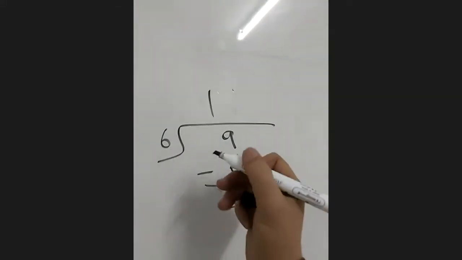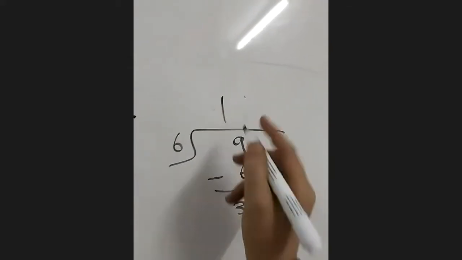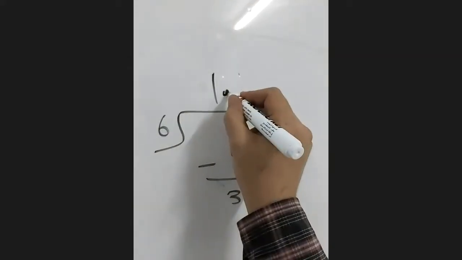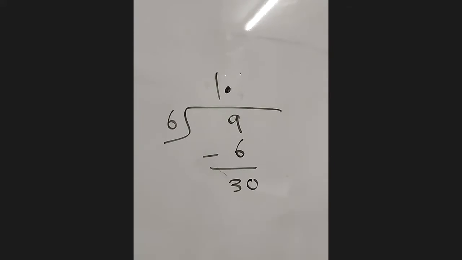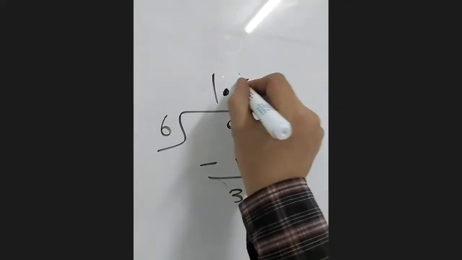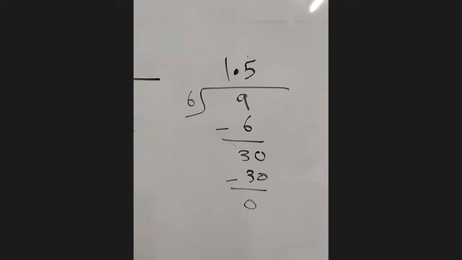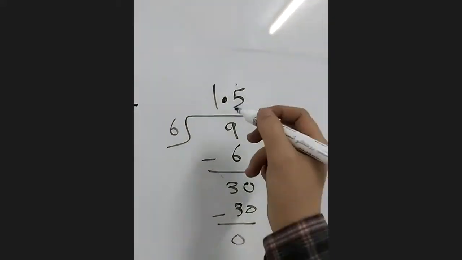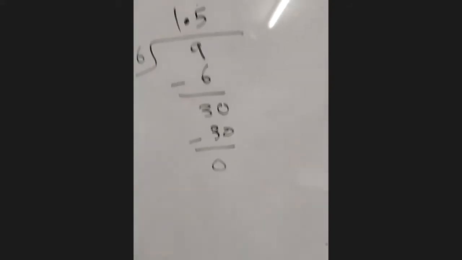Omar, I said before, here we finish the numbers, right? At the end we put a decimal point and we put a 0 beside the 3. Now we continue. 30 divided by 6, 5. Now we are done. Sometimes even if we put a decimal and zeros and continue, the division will not finish.